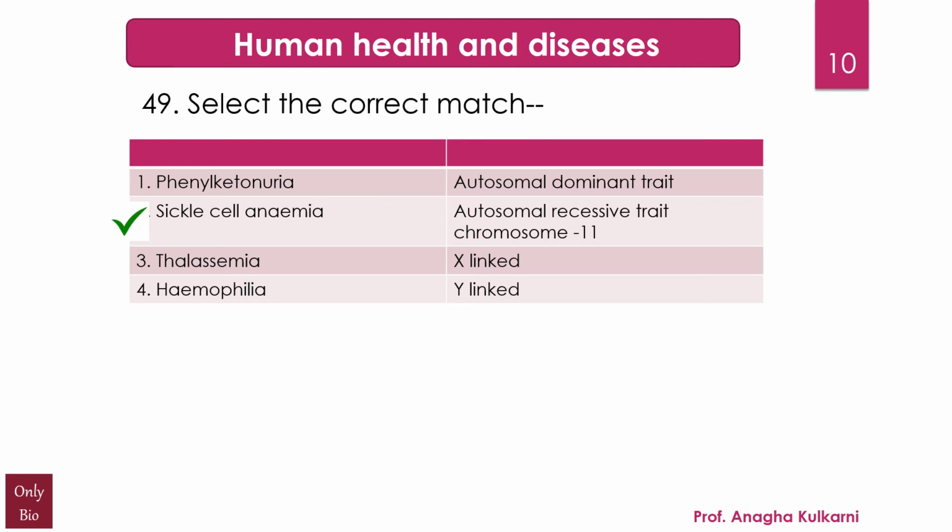Now friends, what is phenylketonuria? Generally we write it as PKU. See, it is a rare genetic condition that causes an amino acid called phenylalanine to build up in the body. Now, amino acids, you know, are the building blocks of protein. So is phenylalanine, and it is found in all proteins.